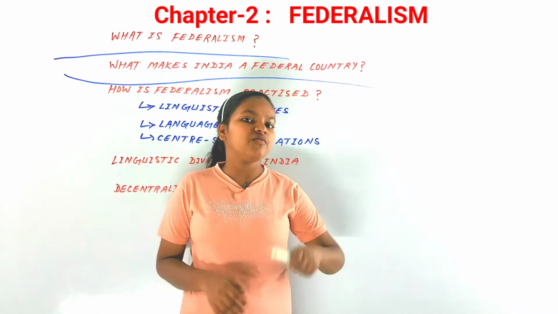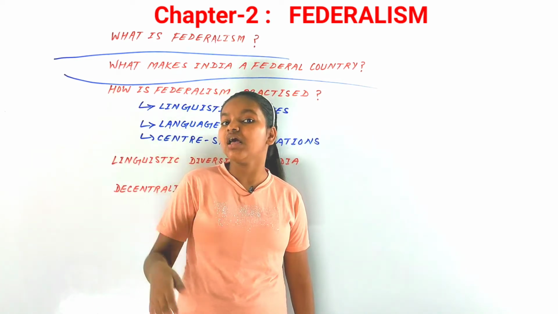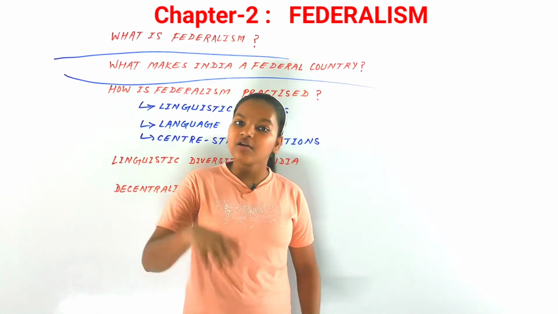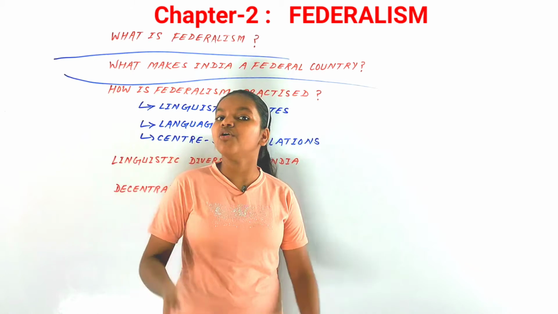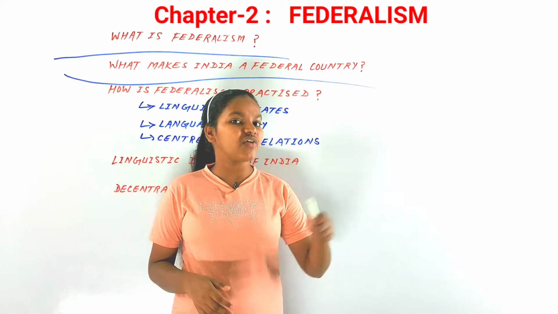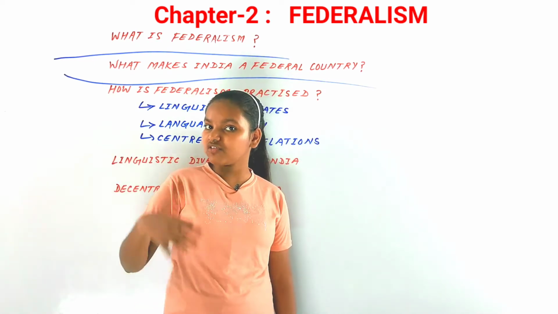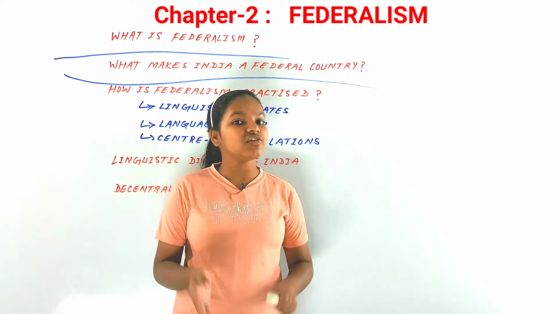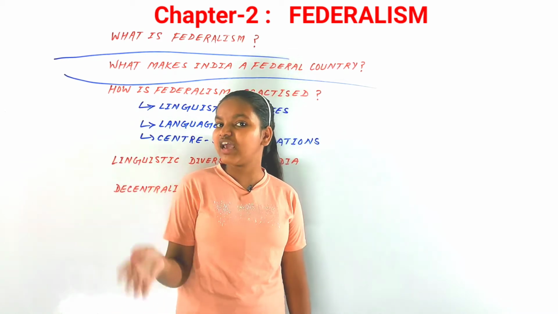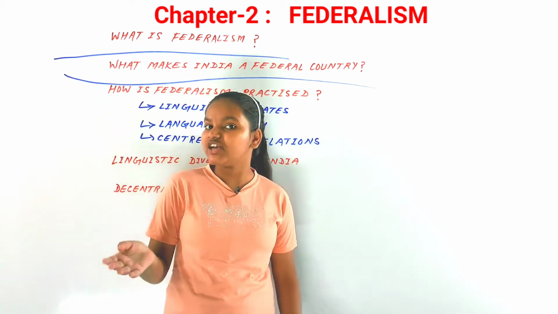Now if there is a dispute between these two levels of government about their jurisdiction, in a matter like those in the concurrent list, both the state government and the central government can make laws. But if their laws contradict each other, then what would happen? The laws of the central government would prevail. So that is the system of India, and that is how India is a federal country, a federation, and a holding together type of federation as well.